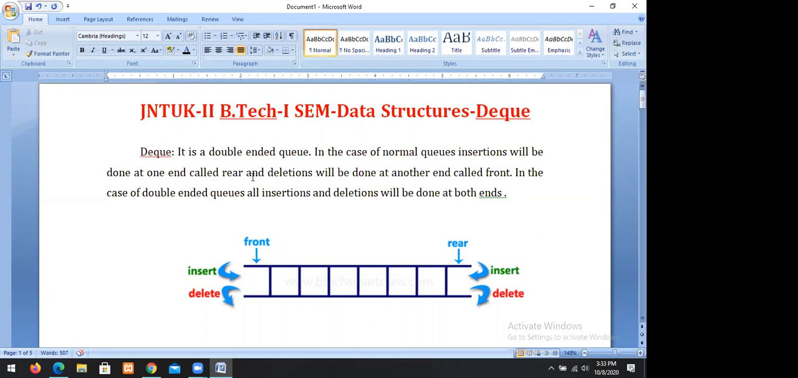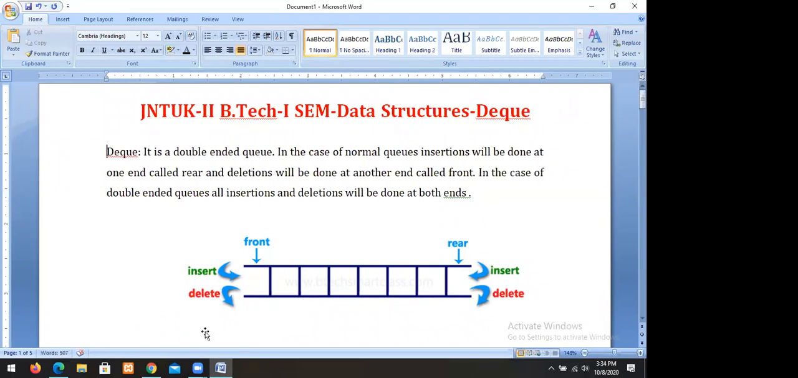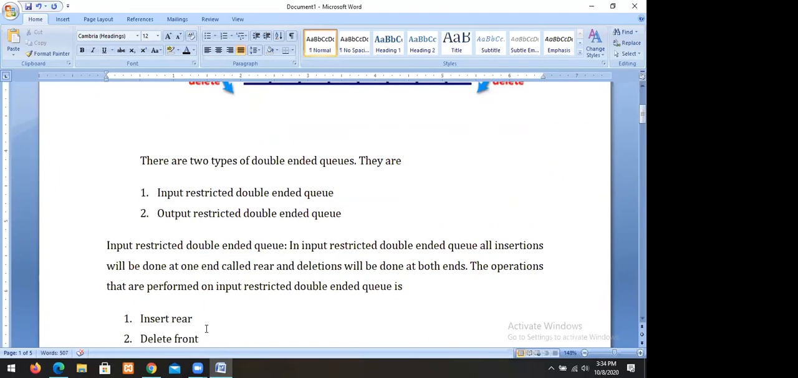In the case of normal queues, insertions will be done at rare, however deletions will be done at front. While in the case of double-ended queues, insertions and deletions can be done at both ends. Such a queue we call a double-ended queue. There are two types of double-ended queues. One is called input restricted double-ended queue. Another is called output restricted double-ended queue.